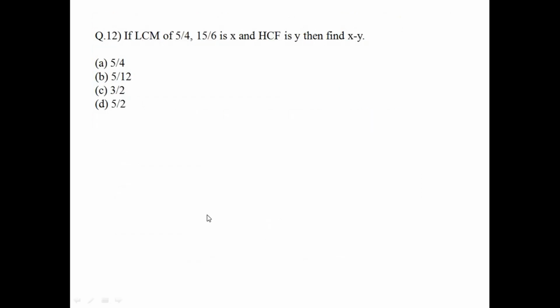Question number 12. We are asked to find the value of x minus y, where x is the LCM of 5/4 and 15/6, and y is the HCF of 5/4 and 15/6. This is actually a very easy question. It reminds me of my class 5, class 6 level.